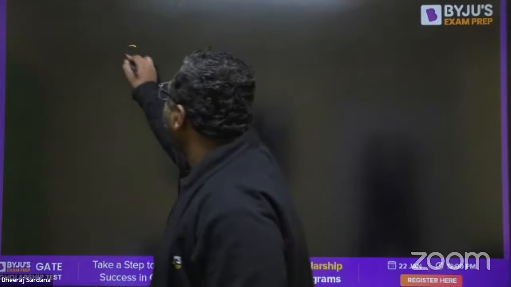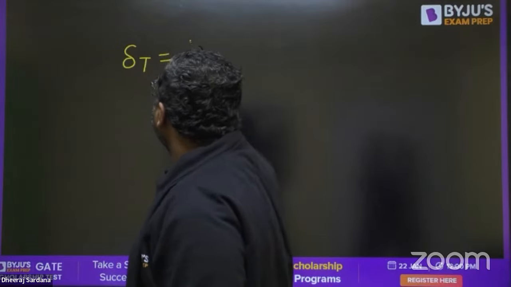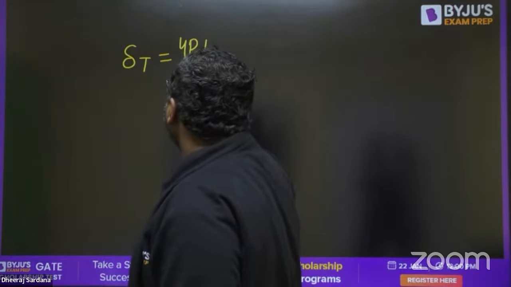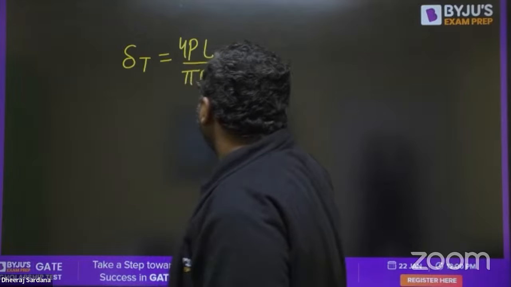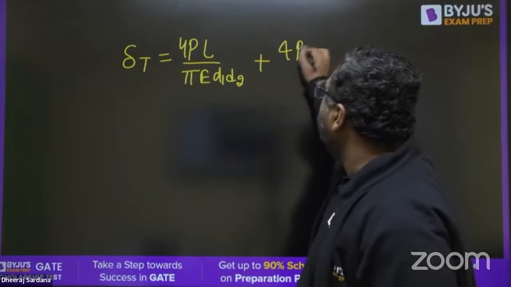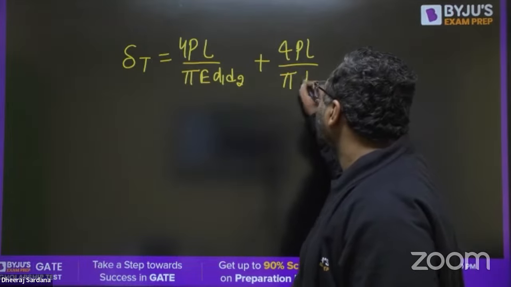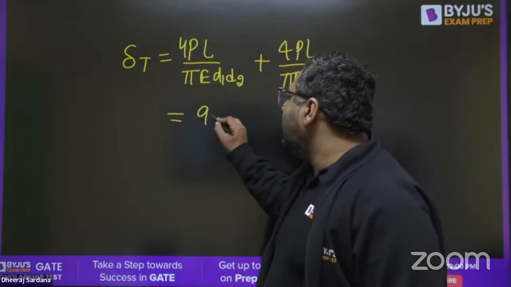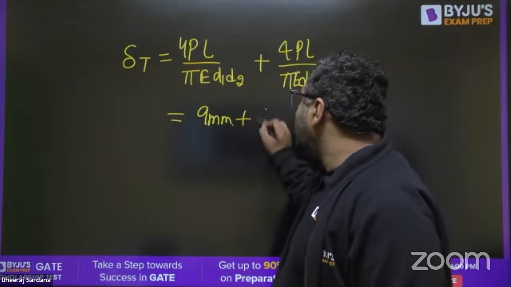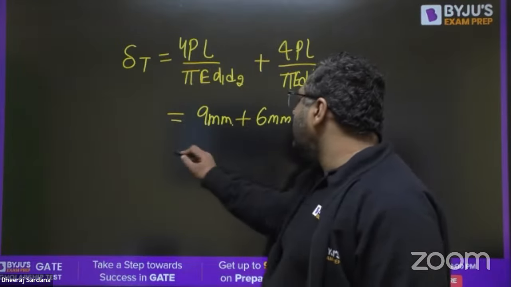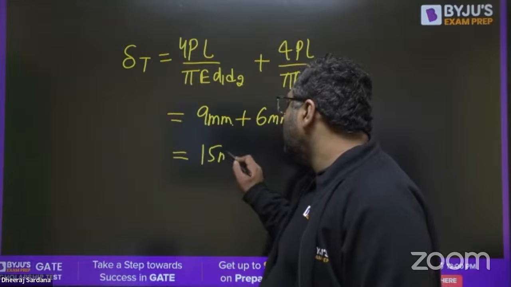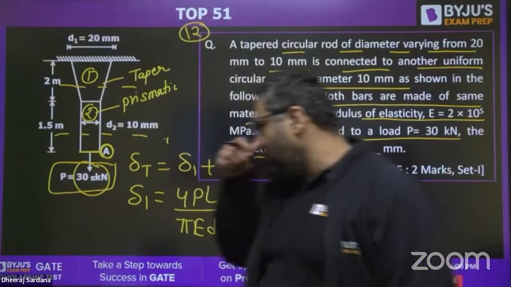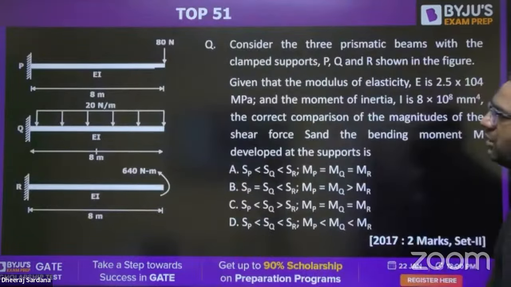When we find delta total, you will have 4PL upon pi E D1 D2 plus 4PL upon pi E D2 square. You will be getting 9 mm plus 6 mm. The answer will come out to be 15 mm, because you can see the value of P is given to us as 30 pi kilonewton. Okay. This was question number 12.